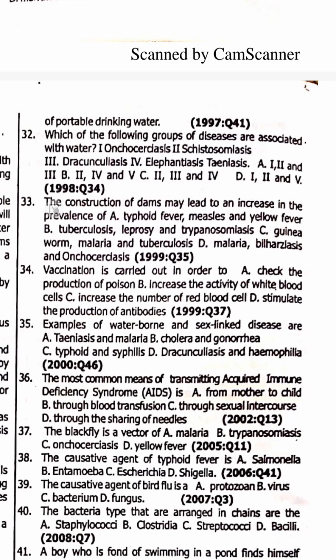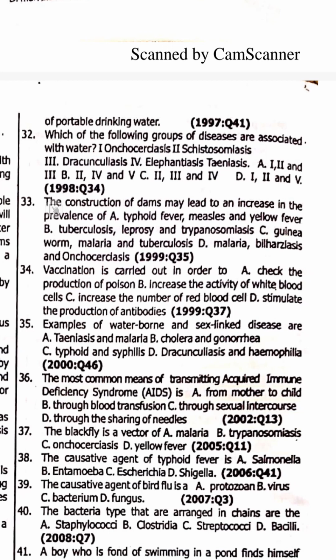Next, Loa loa. Loa loa is spelled Loaloa. It causes Calabar swelling. There's a fly called Chrysops. Chrysops is spelled C-H-R-Y-S-O-P. Next, Dracunculus medinensis or guinea worm.